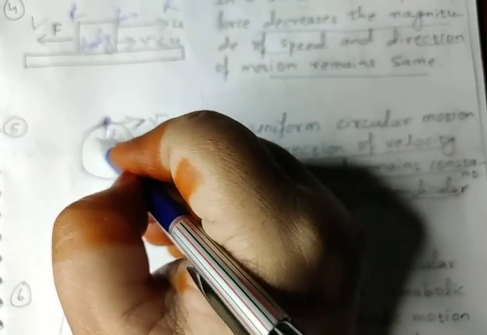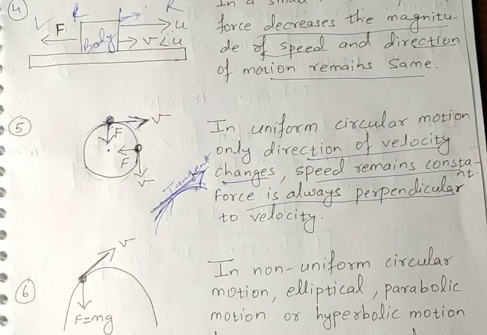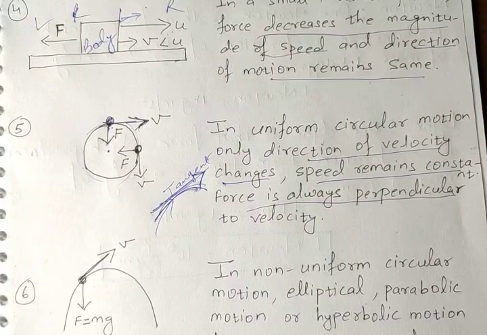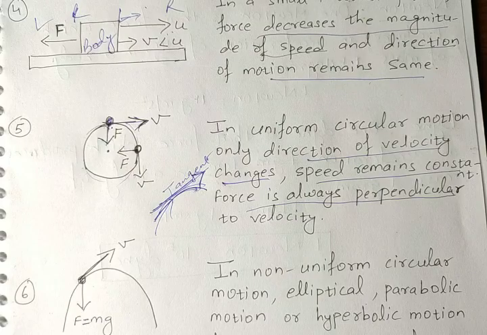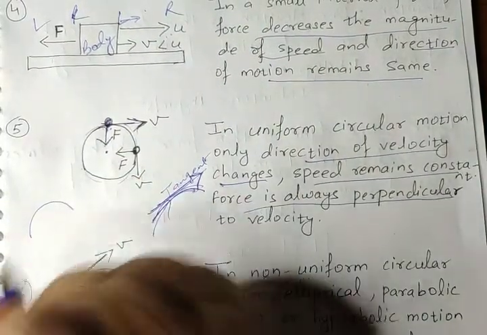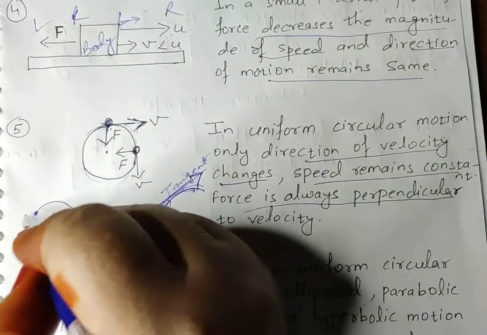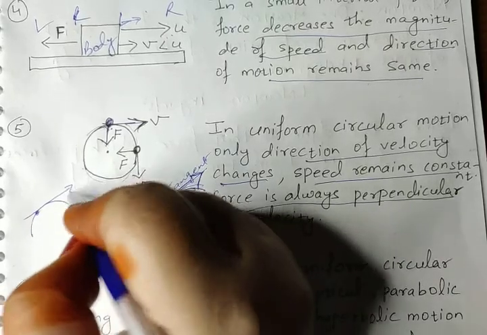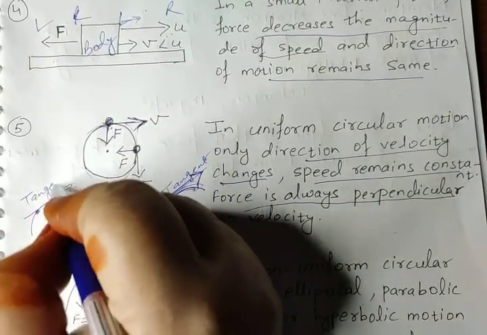Force like this and velocity like this, always perpendicular. Clear, children? Understood? Whenever a body moves in circular motion, the direction of the body at any point will be along the tangent.